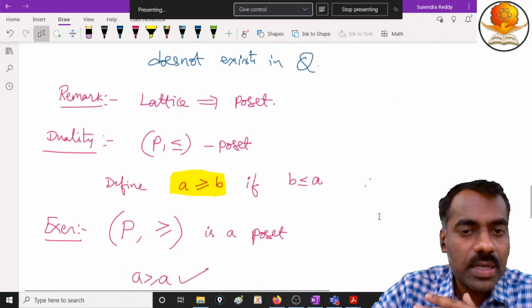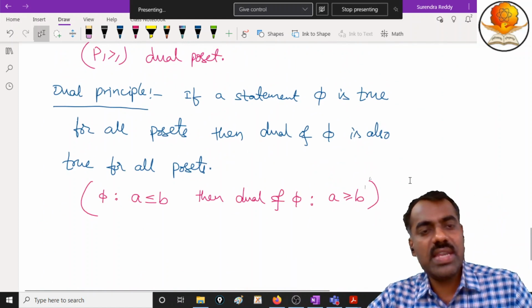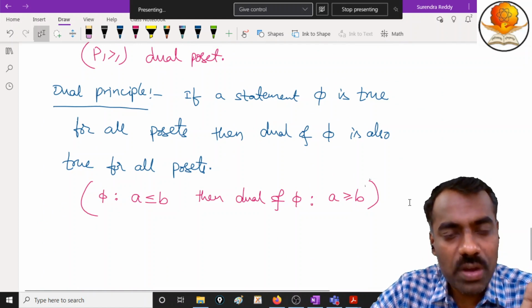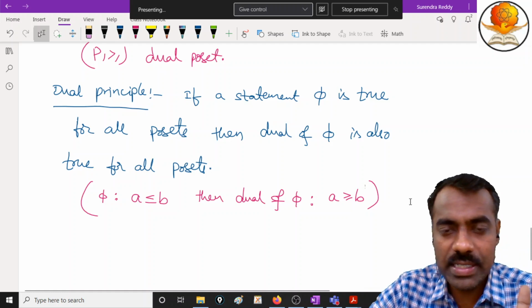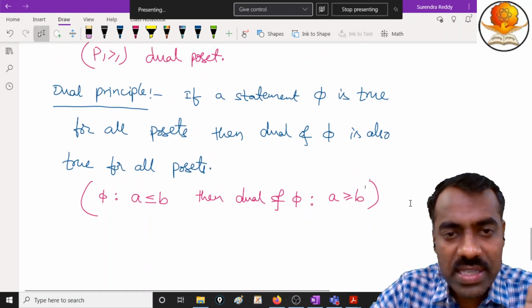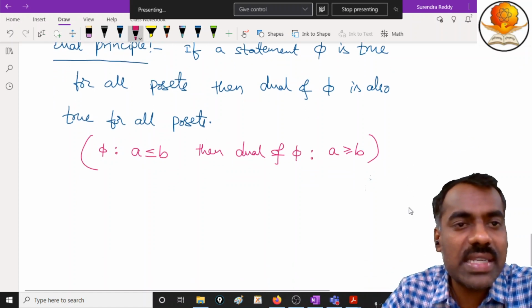So let me repeat again. What is this dual statement? The dual statement is very important and useful, which says that if some statement is true for all posets, then the dual of the statement is also true for all posets. Are you following? Now we are going to give a statement which is very useful. First let me write that statement and we will see how we use this.